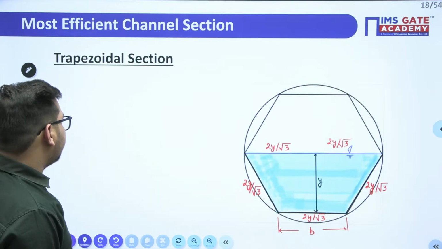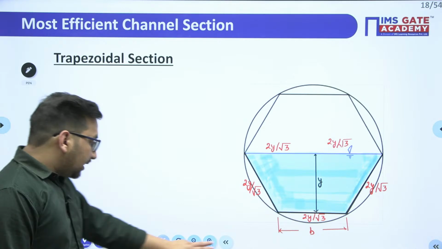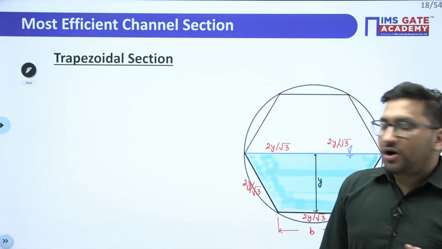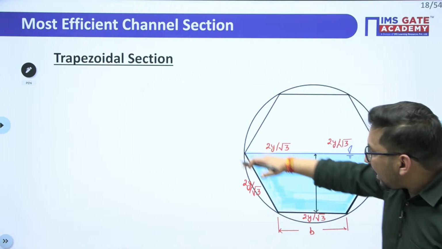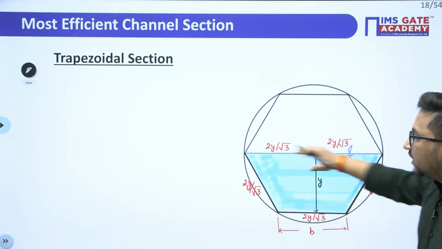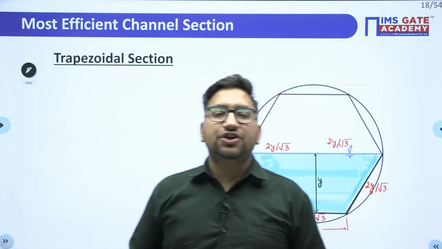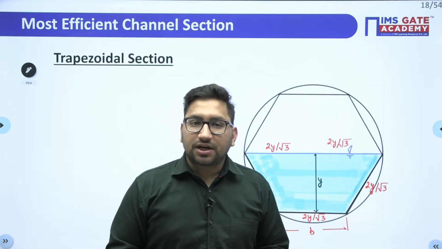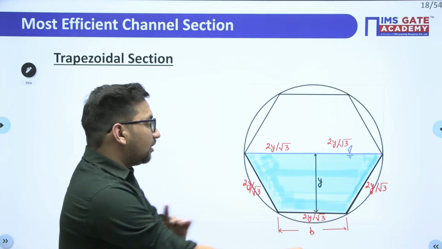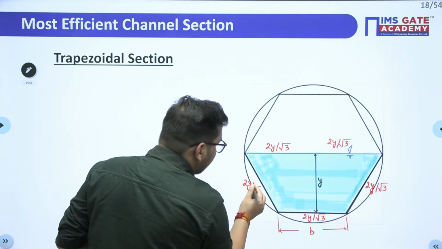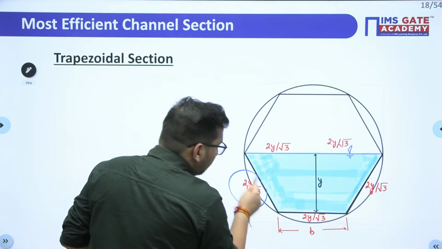Now, for a trapezoidal channel, if you draw a regular hexagon, half of this regular hexagon is nothing but your most economical or most efficient trapezoidal channel. Now we know that in a regular hexagon these dimensions will be the same, and the dimension is 2 by root 3 of y.